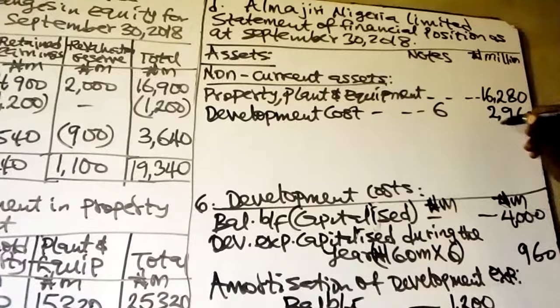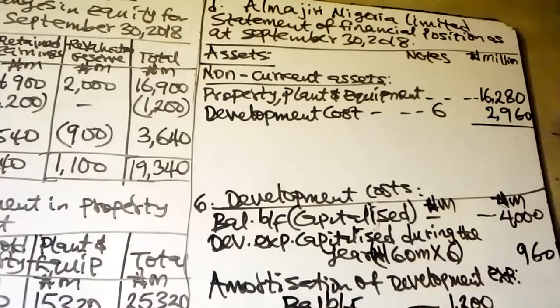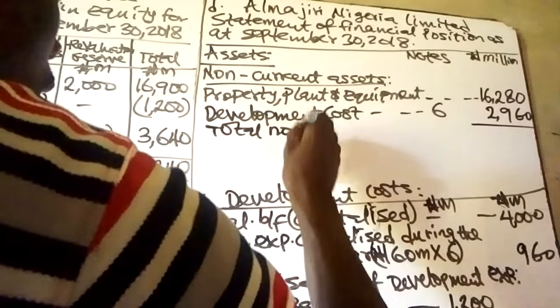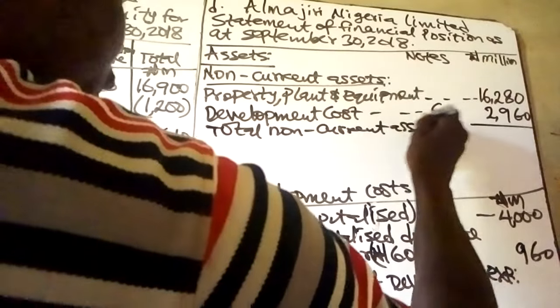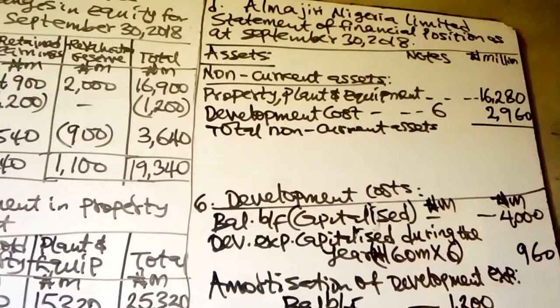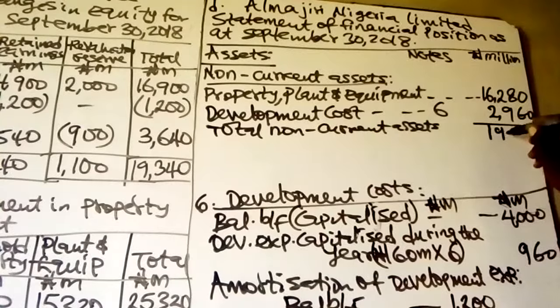2,960. So when you sum it up, you get the total non-current assets. Our total non-current assets is 19,240.